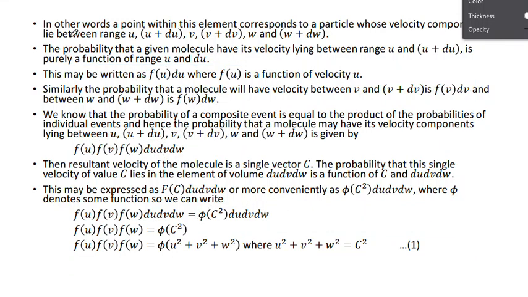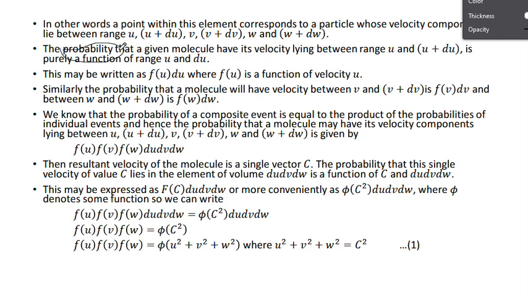Once again, in other words, the probability that a given molecule has its velocity lying between u and u plus du is purely a function of the range u and du. Probability means chance, and it is always in terms of the velocity range, the velocity only.